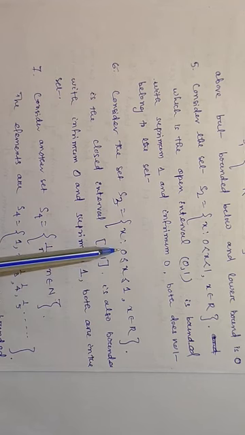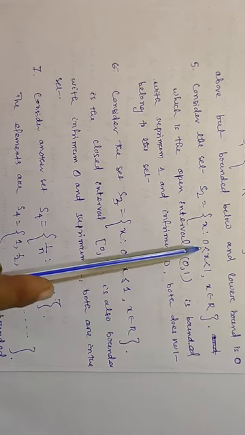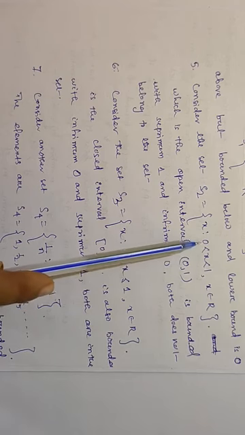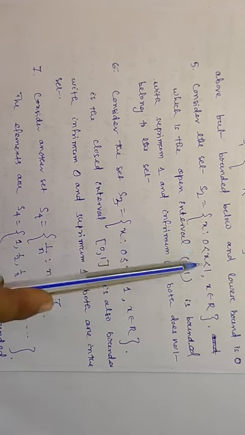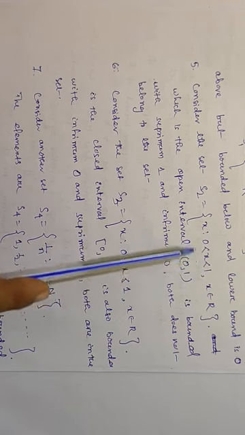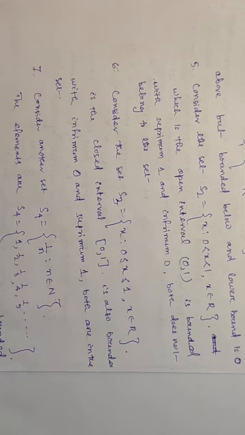So x is equal to 0 also, and x is equal to 1 also. But in the previous set, x is not equal to 0. 0 is always less than x, and 1 is always greater than x. So 0 and 1 are not included, and the infimum and supremum do not belong to that set.